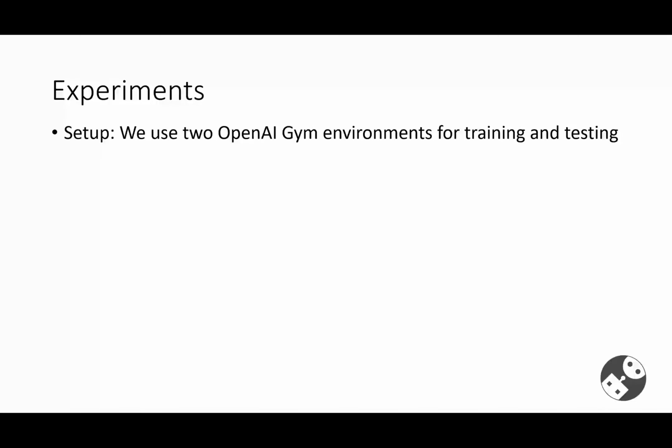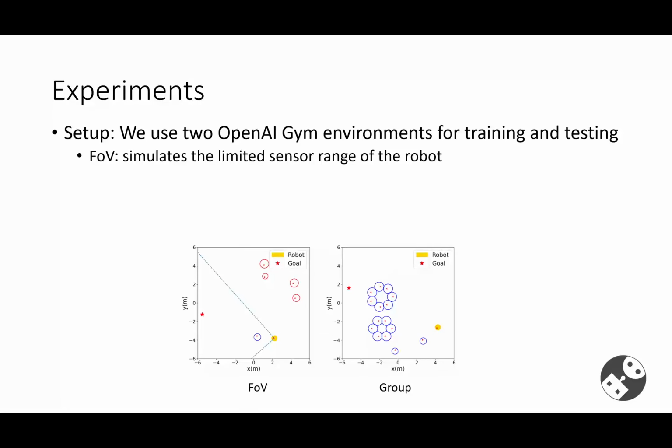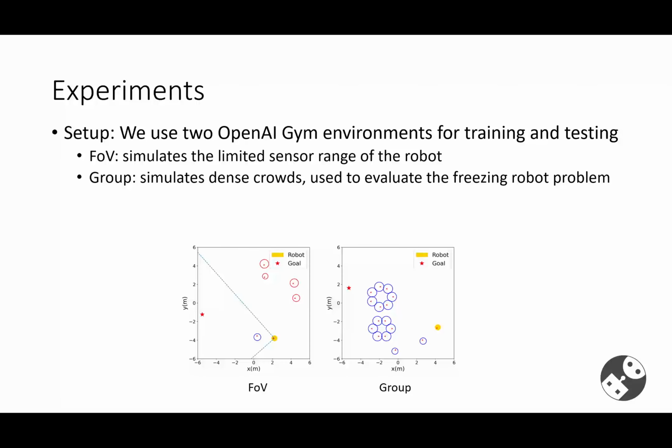Next, I will move on to the experiments and results. We use two OpenAI gym environments for training and testing. In the first environment, the robot has a limited field of view, or FOV, and this environment simulates the limited sensor range of the robot. The second environment is called the group environment, and it simulates the dense crowd. The group environment is used to evaluate whether the algorithm has the freezing robot problem.